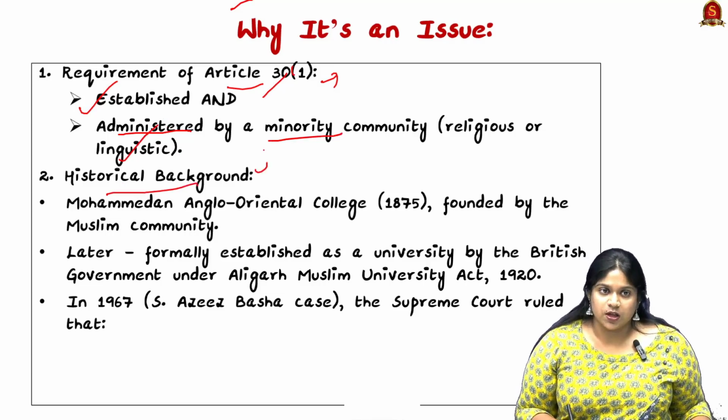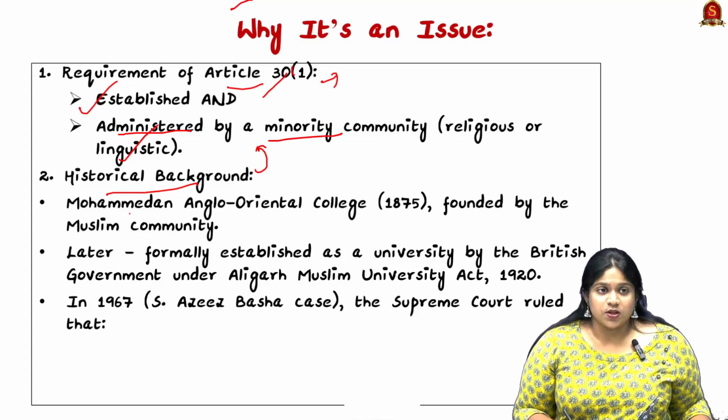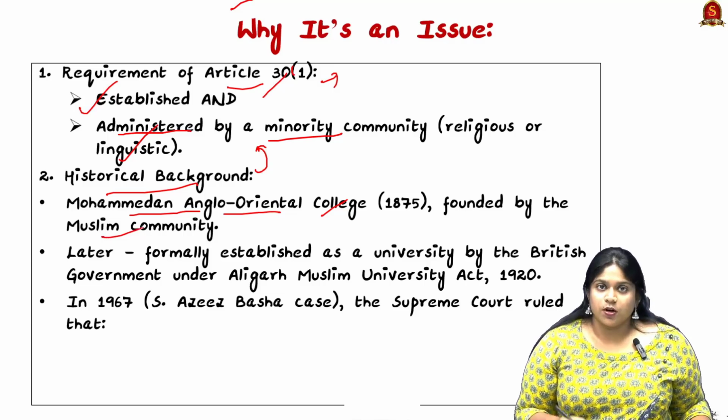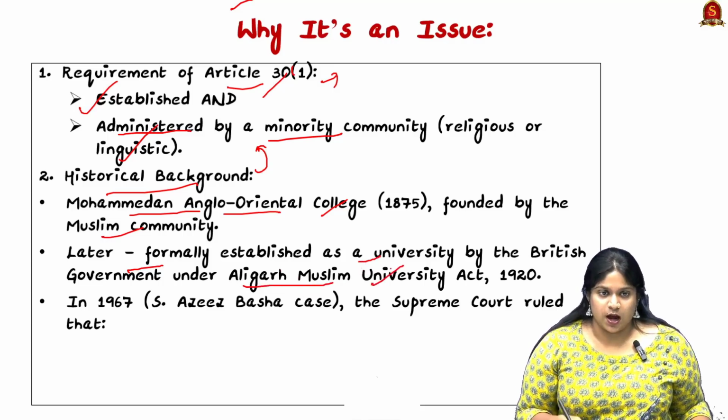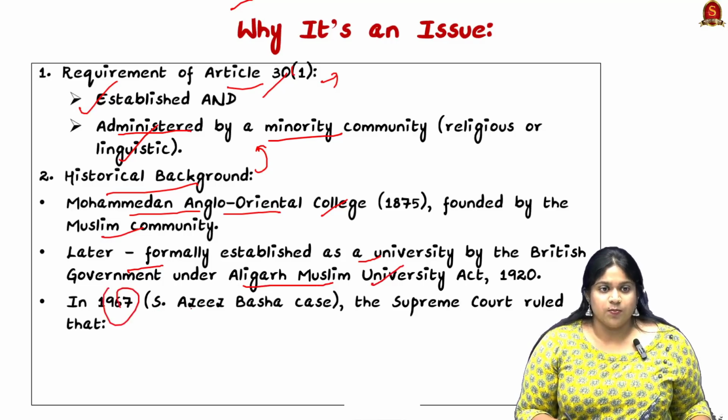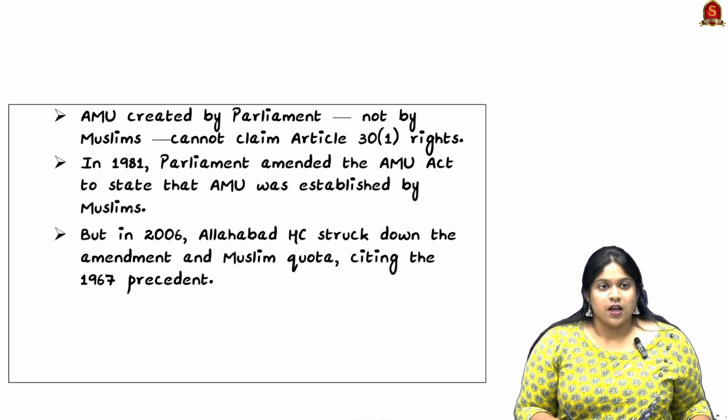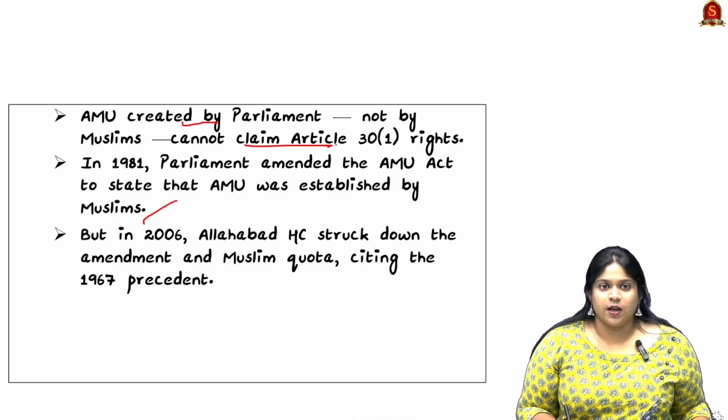Now looking into the historical background of the issue, the AMU was earlier known as Mohammedan Anglo-Oriental College, and it was founded by the Muslim community. But later it was formally made a university by the British government under the Aligarh Muslim University Act. So in 1967, through the case of Aziz Basha, the Supreme Court ruled that AMU was created by Parliament and not by Muslims, and it cannot claim Article 30 clause 1 rights.